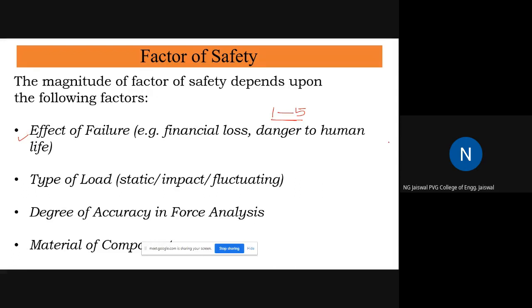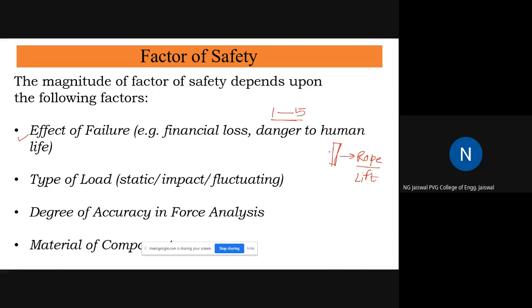Let us say, as an example, you are designing a rope, a wire rope, and this rope you are using in a lift elevator. Now you know that the entire weight is being carried by this rope in the elevators.